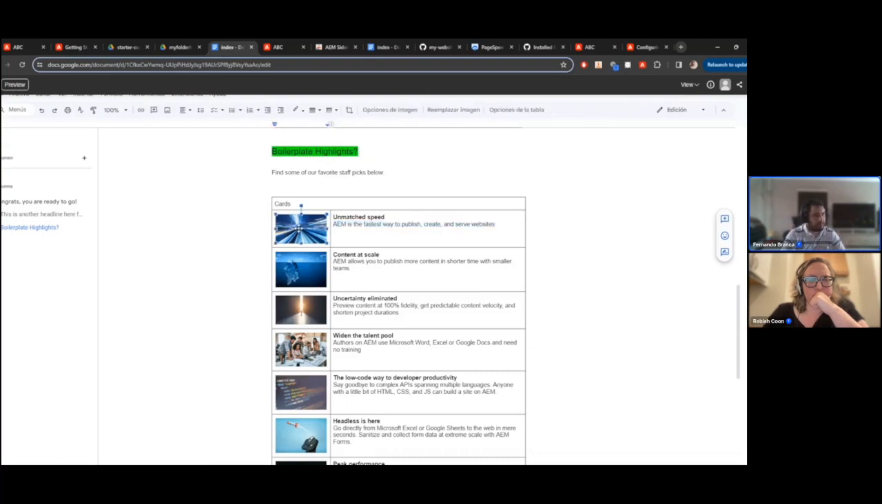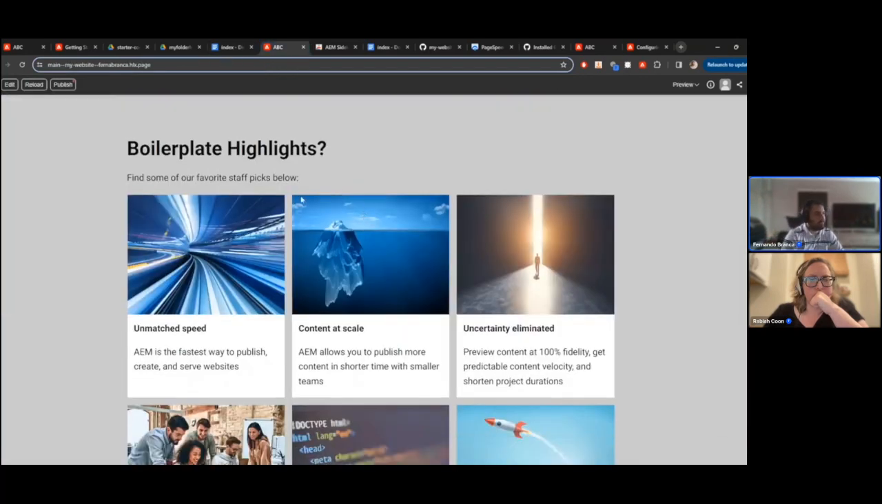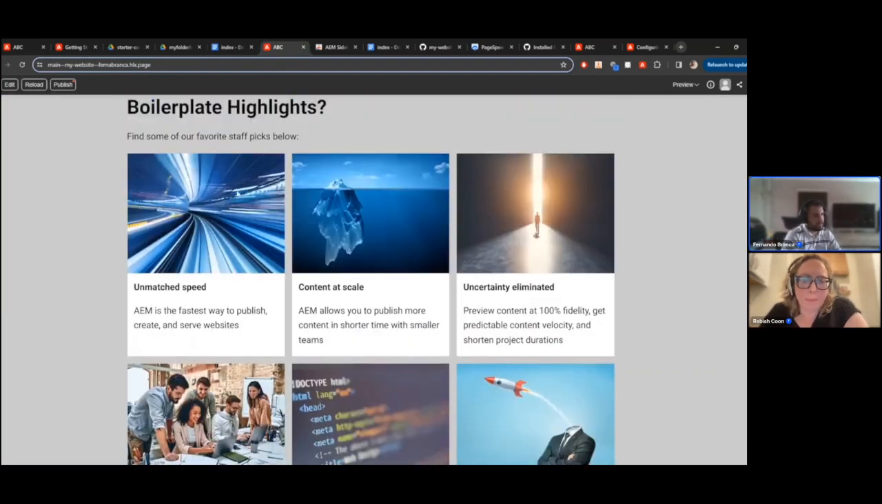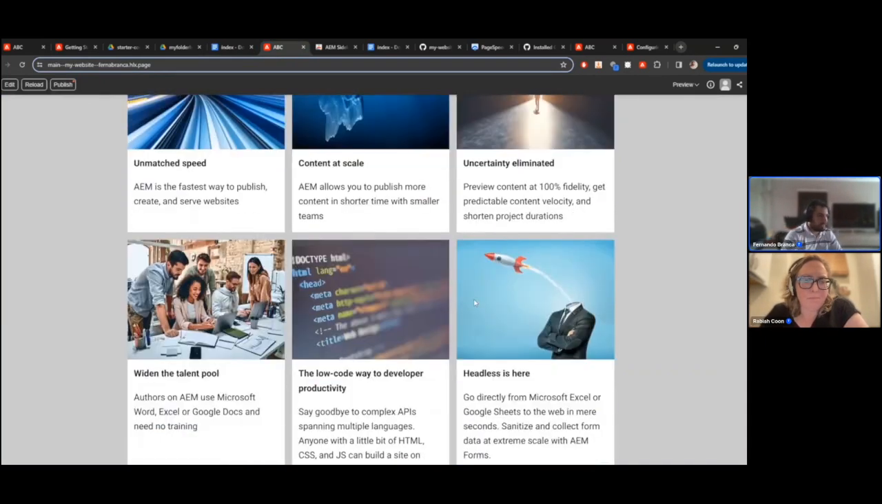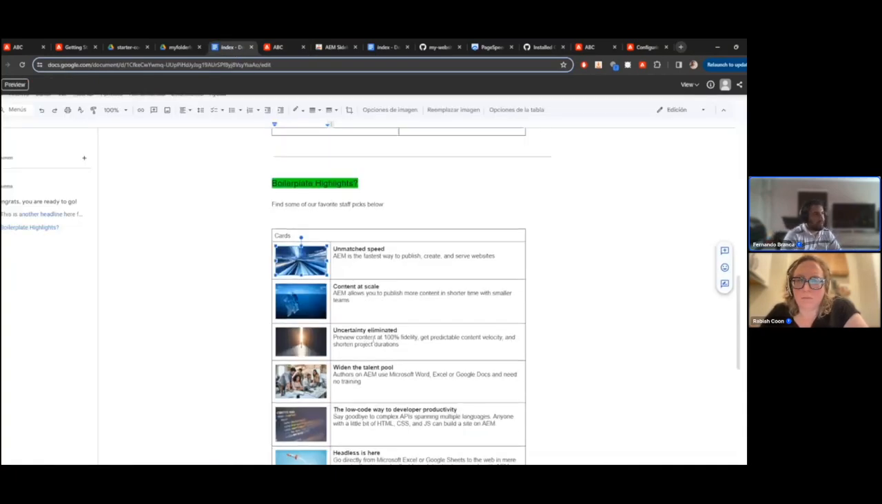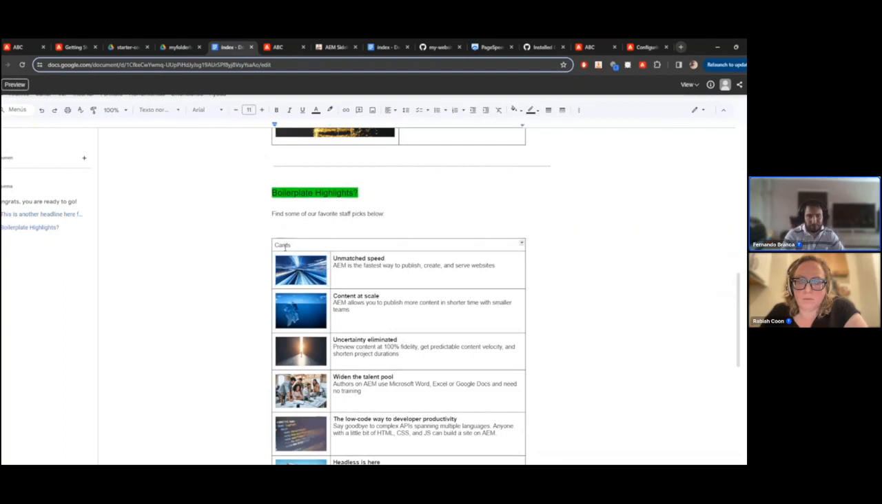But then for the deployed page, you are going to see how this image and this content is displayed in a different style, of course, as you can see now, boilerplate highlights section. So you can see the images below the title and below the contents. So I think it's a good tool for us to manage the content.